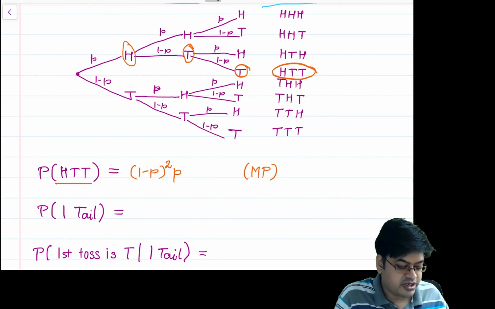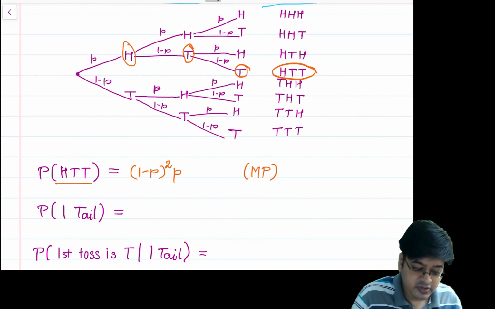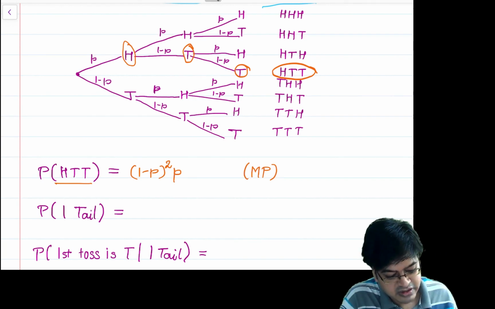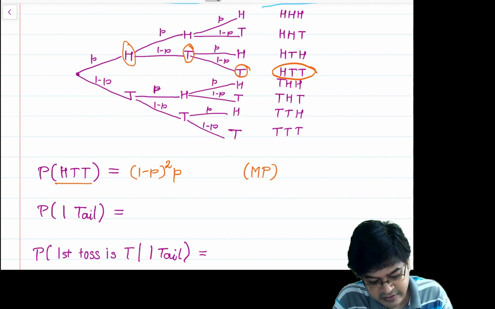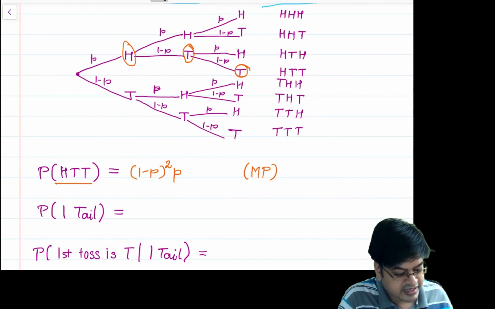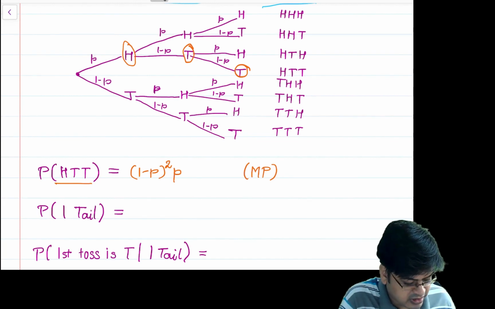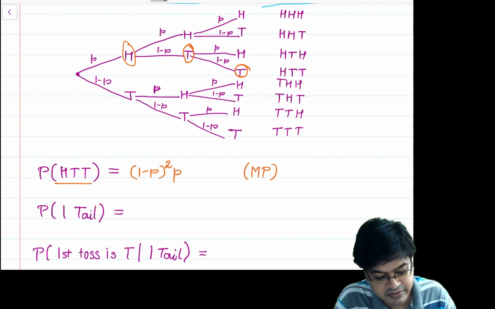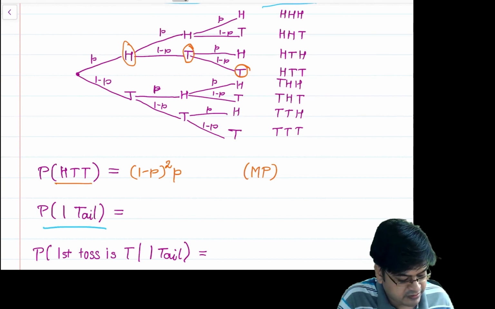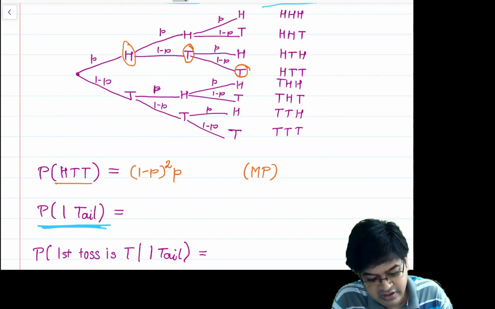What is the probability of one tail? There are two ways to handle this. You can start from the entire sample space and get the outcomes which have exactly one tail. Remember our discussion when we were defining the probability. In conventional notation, one tail simply means exactly one tail. So always remember this interpretation.